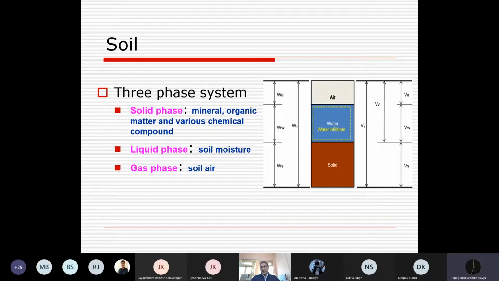Did you learn? Anybody, please? Yes, sir. That soil contains water and air. Soil contains three kinds of phases: one is solid, the other is liquid, and the other is air. Okay, and the relationship between these? I want to just know. Otherwise, I will certainly repeat this.